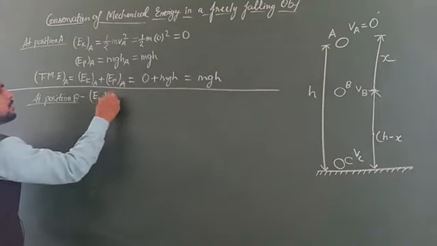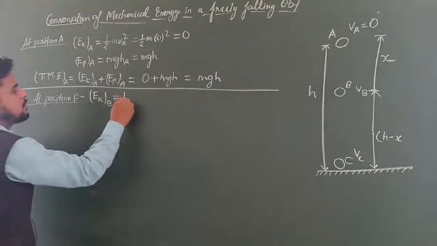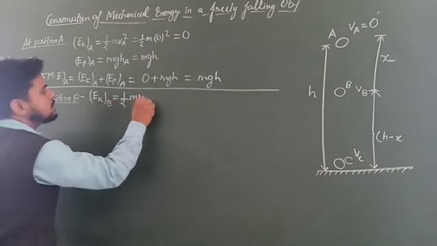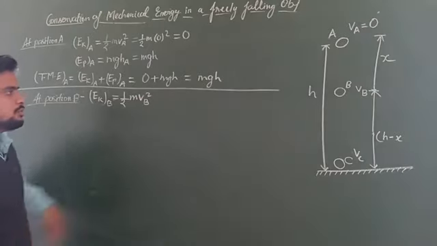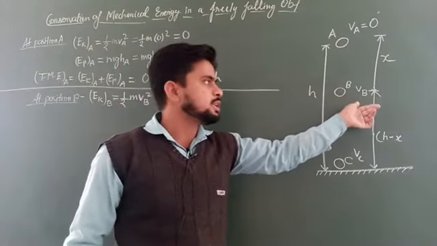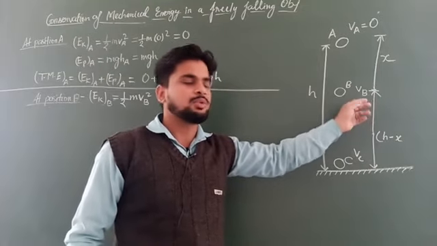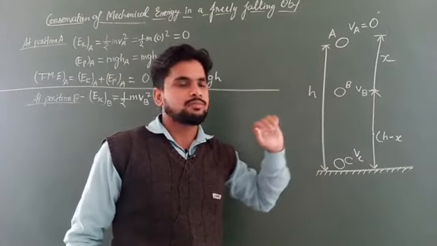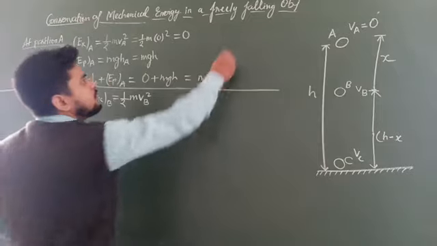EkB is equal to half m Vb square, where Vb is the velocity at the point B. But we don't know what the velocity at the point B is. So first let us calculate the value of the velocity at the point B. So how do we calculate?